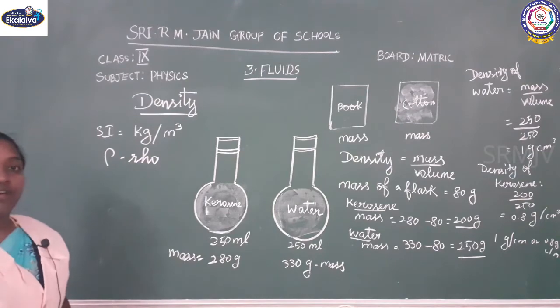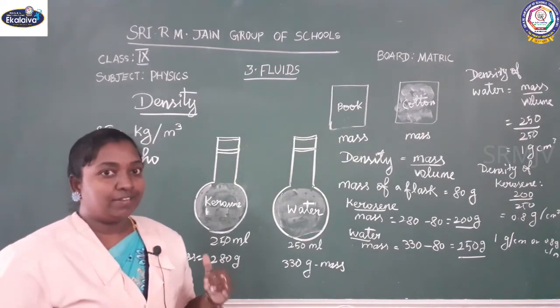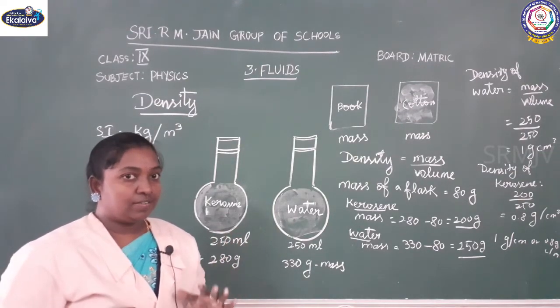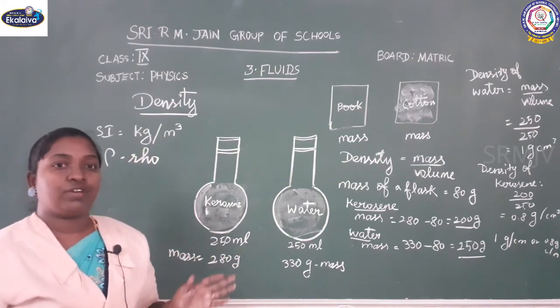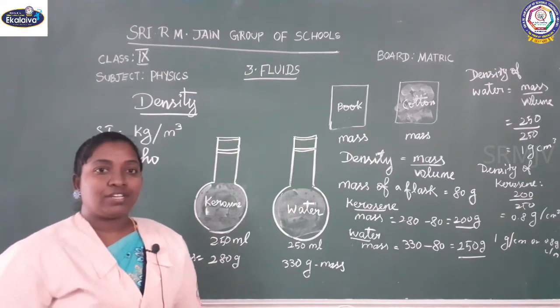This is how we can find the density. So what does density mean? Density depends completely on the mass per unit volume of any given substance. That's all. We'll meet you in the next class, children.